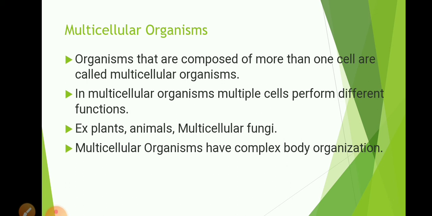For example, a few groups of cells will perform the function of digestion, a few groups of cells will perform the function of respiration. So we can see complex organization at the tissue level, organ level, or organ system level in multicellular organisms, and so their body design is complex.